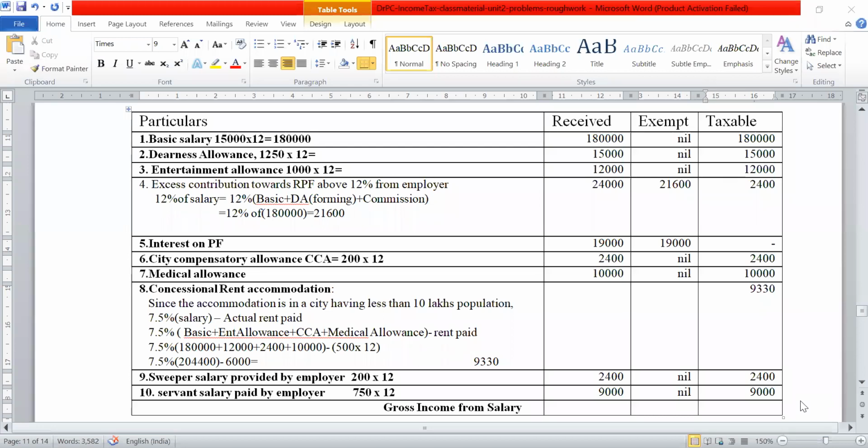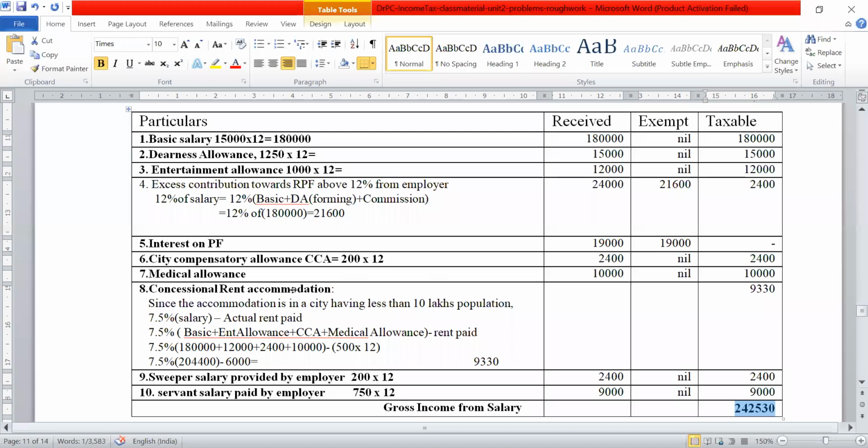Yes, that's correct. Then I am getting the same thing. Yes, it is 2,42,530. So this 2,42,530 is the gross income from salary. So this is the solution for the problem.